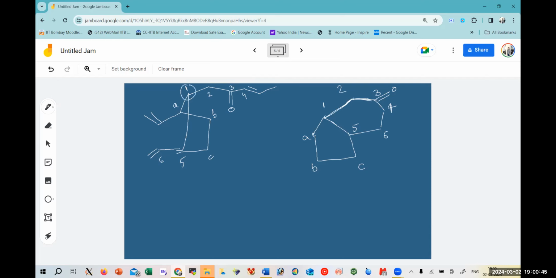One, two, three, four. The four, one, two, three, four is forming this one. Now this four has to combine with the six. That's why we form the six over here, which is already connected with the five, and five is connected with the one. So this ring is being closed, which is a six-member ring. And we already had this A, B, C, five, a five-member ring. Now just put the substituents wherever they are. A was having this double bonded alkene. Five, six is there, and 3 is already given. So the side product would be this CH2 and this CH2, CH3, CH2, double bond CH, CH3.